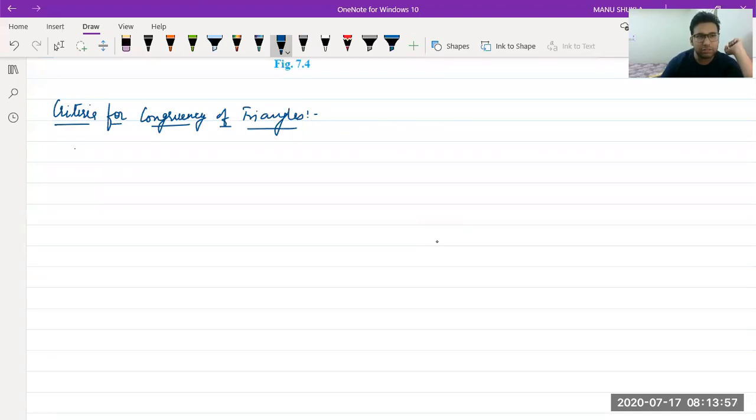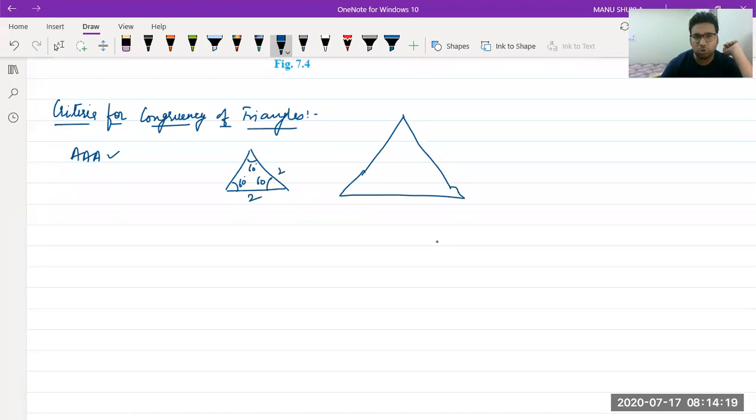So almost all of you are correct, but Drishti just said triple A. Let's discuss triple A first. As per you, is it a criteria for congruency? So if we have two triangles, suppose there are two equilateral triangles, 60, 60 and 60, and we have one bigger triangle like this, also an equilateral triangle.